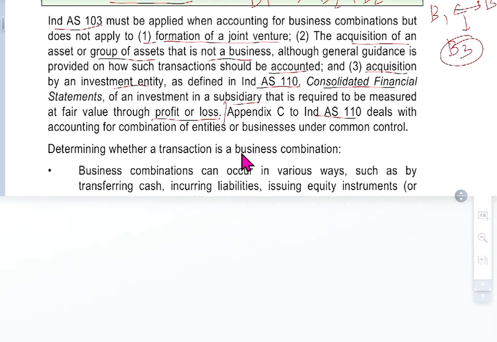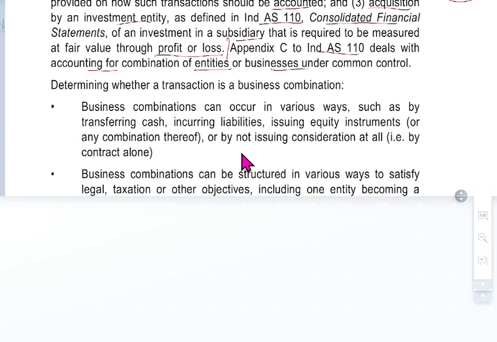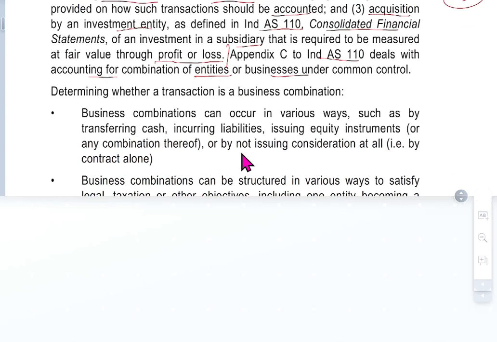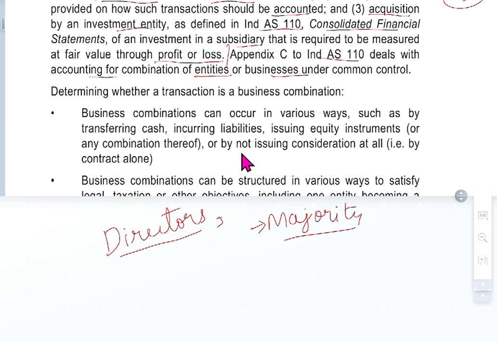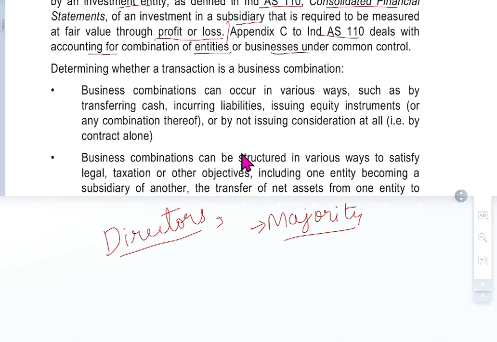And Appendix 3 of Ind AS 103 deals with the accounting of a combination of entities and businesses under common control. Common control, who controls whom? Because sometimes they don't even hold the shares, but they control the board of directors. Out of the number of directors, they have the majority. So they indirectly hold the board, and controlling the board is also considered control. Determining whether a transaction is a business combination.